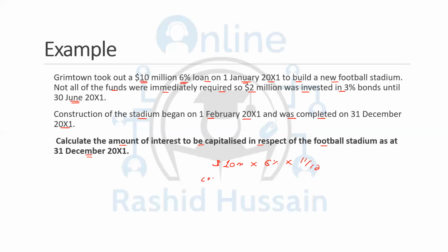And then you need to deduct the temporary investment which you have made. So how much is that? 2 million multiplied by 3%, which is the rate of return. Multiply by how many months? Now this was invested from 1st January to 30th June, but again, construction started from 1st February. So the first month is not relevant because we are going to take the investment income which is related to the construction period. So the construction period is from 1st February to 30th June. That means 5 by 12.